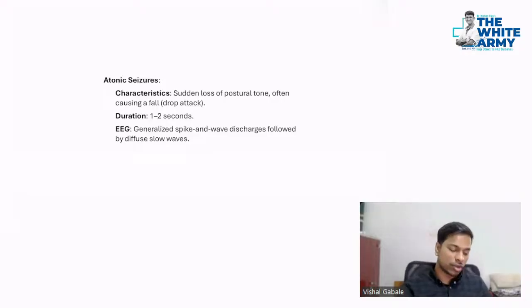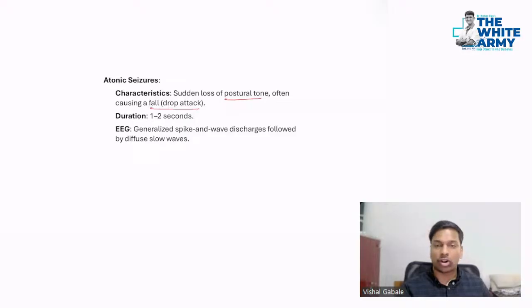There is a sudden loss of postural tone, often causing a fall. That's called a drop attack. It's a classic feature. Duration is only 1 to 2 seconds, and it's a generalized seizure. EEG can have generalized spike and wave discharges followed by diffuse slow waves. Now you understood why he is wearing a helmet, because he is having frequent atonic seizures. Schooling and epilepsy education are very important in these cases to prevent head injuries. Awareness among the other students and the teacher itself is really motivating.